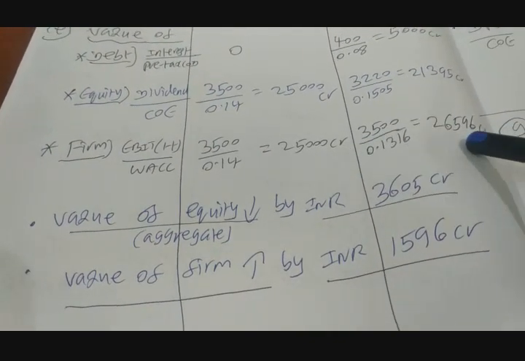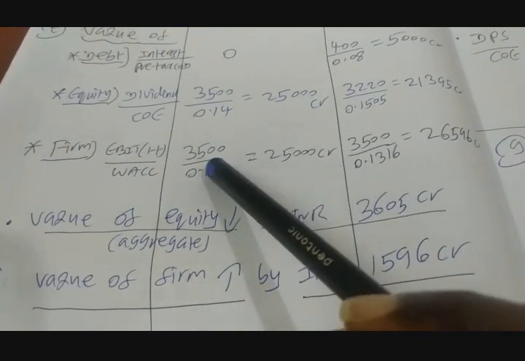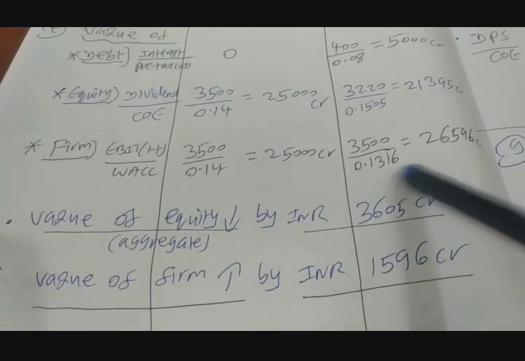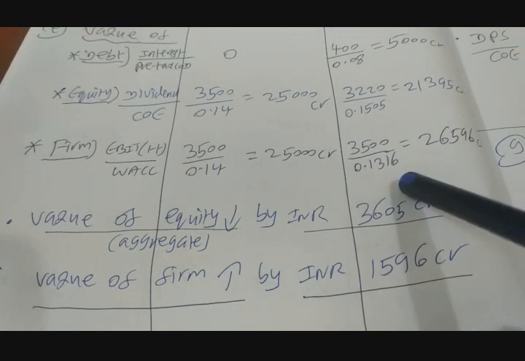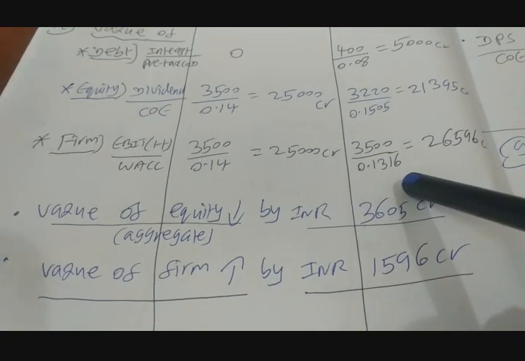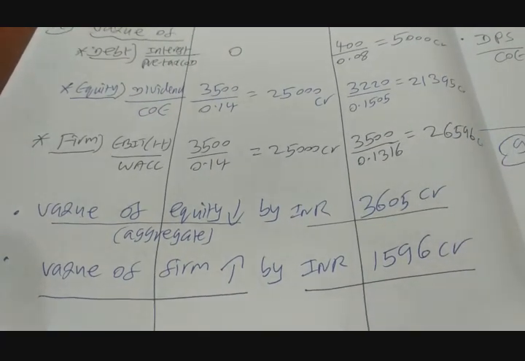Just look at this, right? Why is this happening? Because the numerator is same but the denominator is coming down. Cost of capital is coming down. That means more value for the firm, right? So that means the firm is gaining because of borrowing.